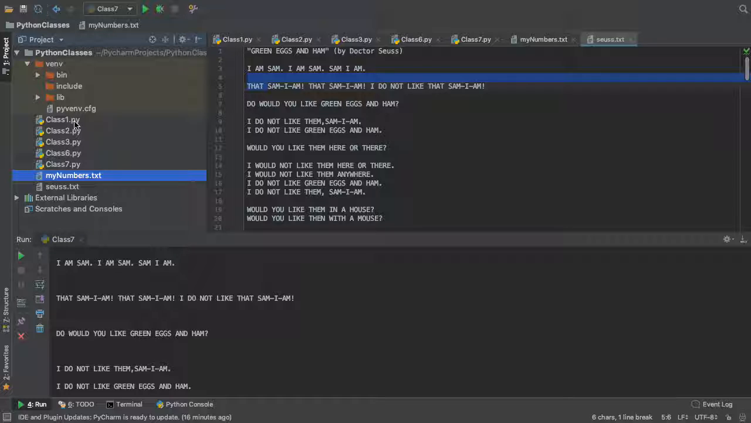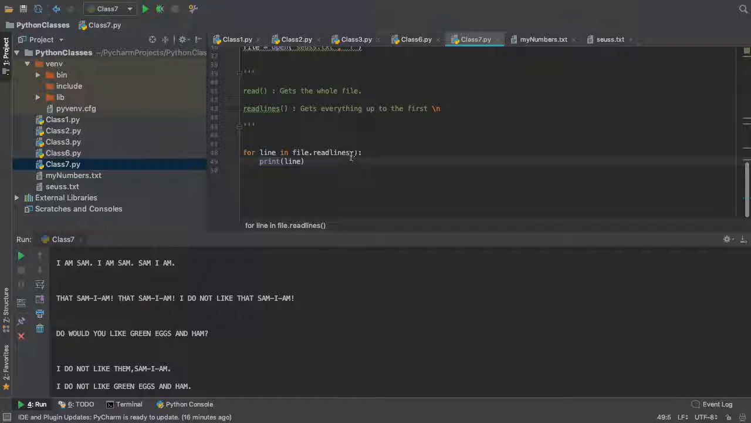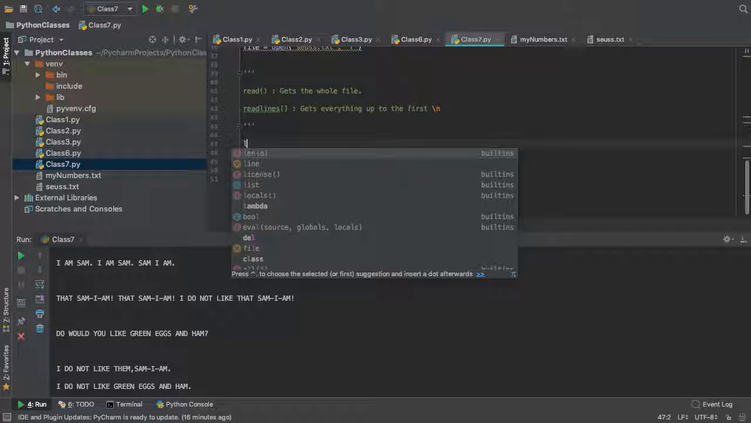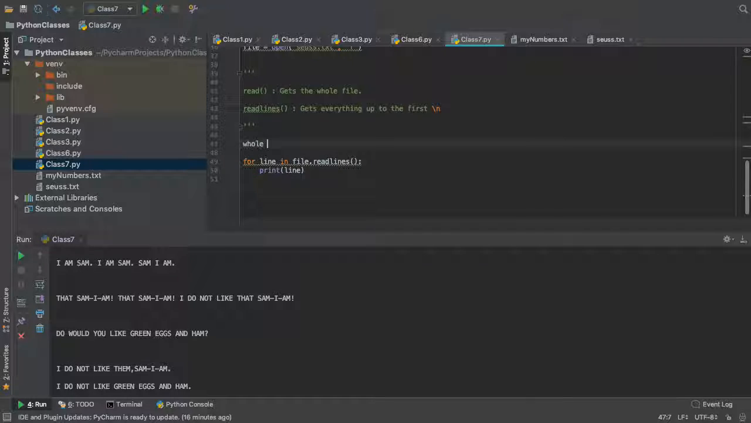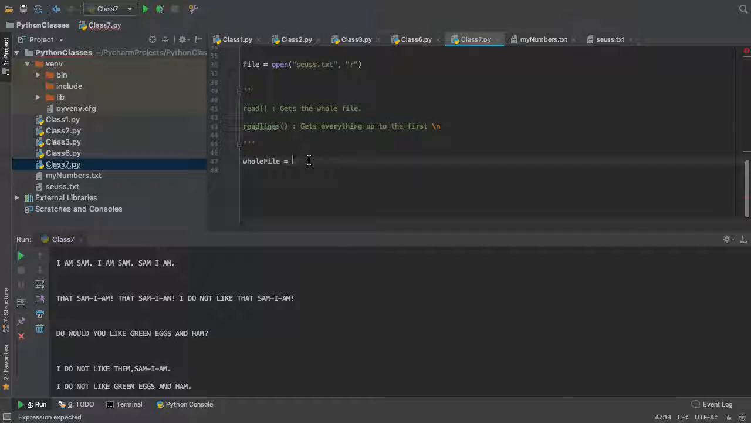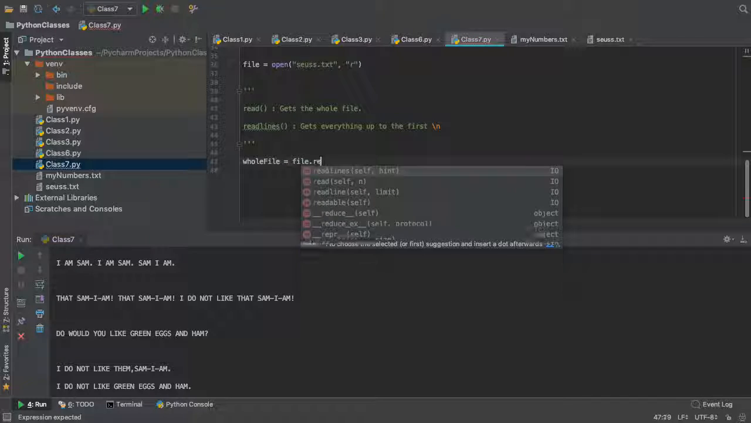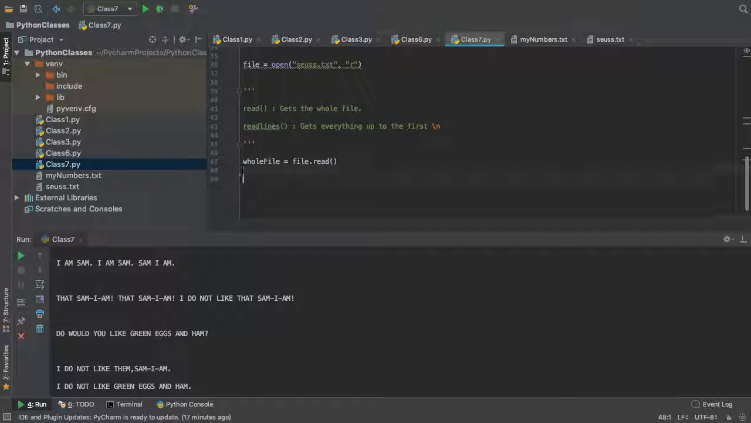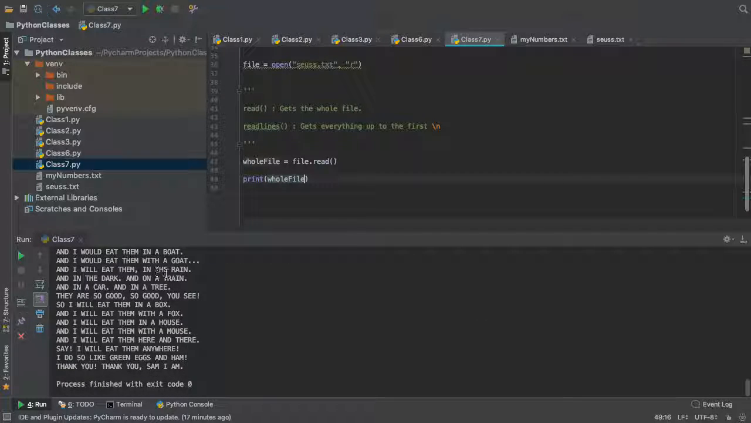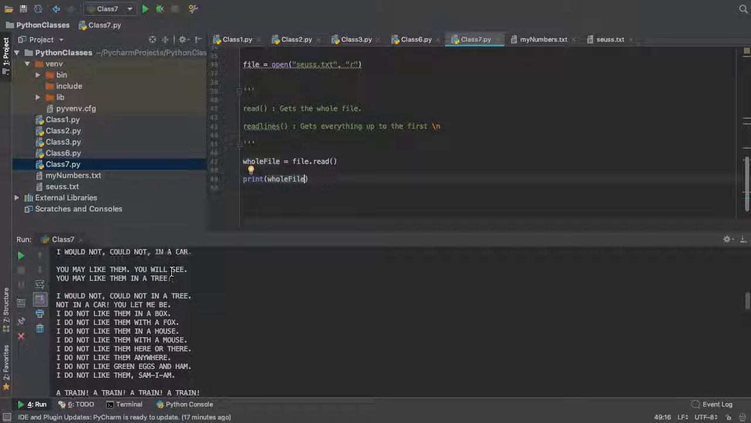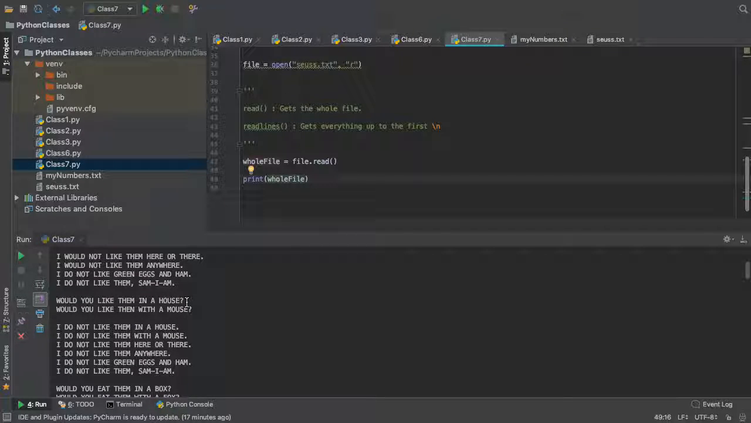And now, for example, let me go back to class 7. You can do the same thing: whole file equals, let's just take this out, whole file equals file, and then you do read, and then you just print the whole file. So you're going to print the whole thing. It's pretty much the same thing that we did, right? But there are no annoying spaces that I was creating because of the for loop. So you basically have the whole thing. In very big files, you don't want to do this because it will definitely read the whole thing.